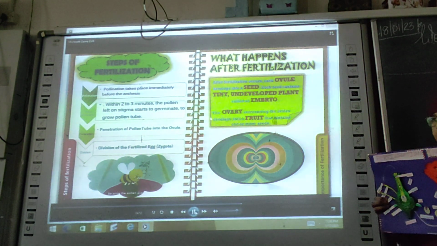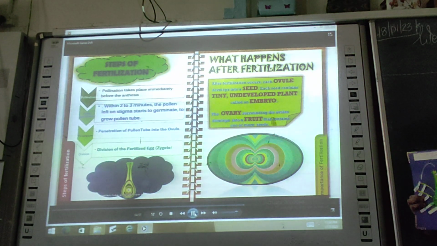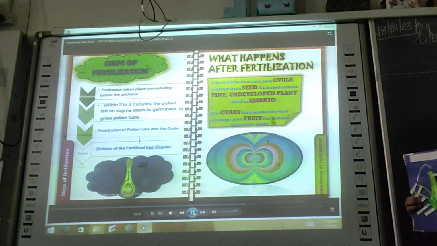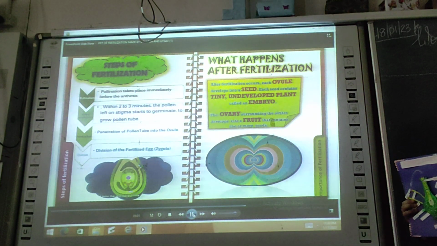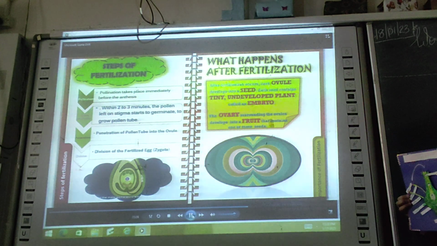So once the pollen grains are dropped on the stigma, the pollen tube emerges from the germ pore and joins the micropyle of the embryo sac, forming a route for the male gametes to enter the egg.